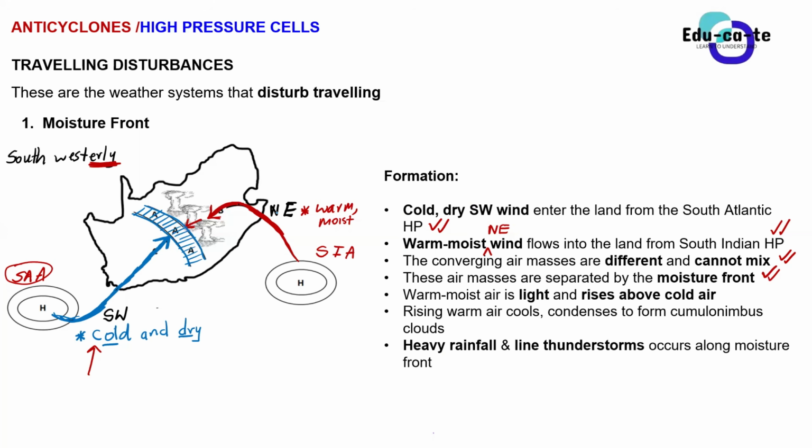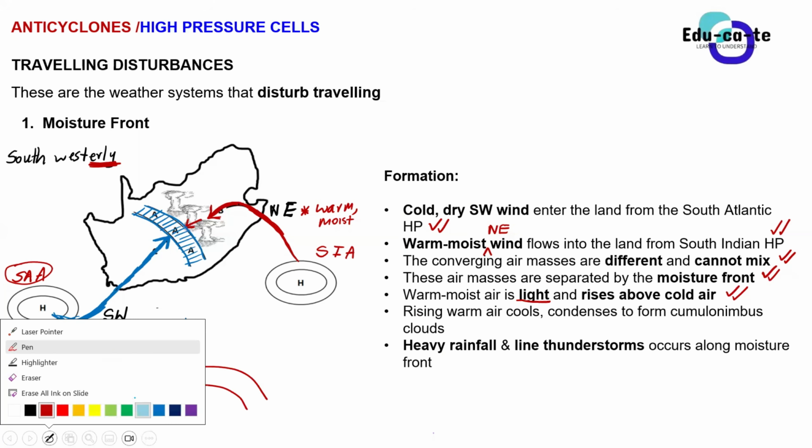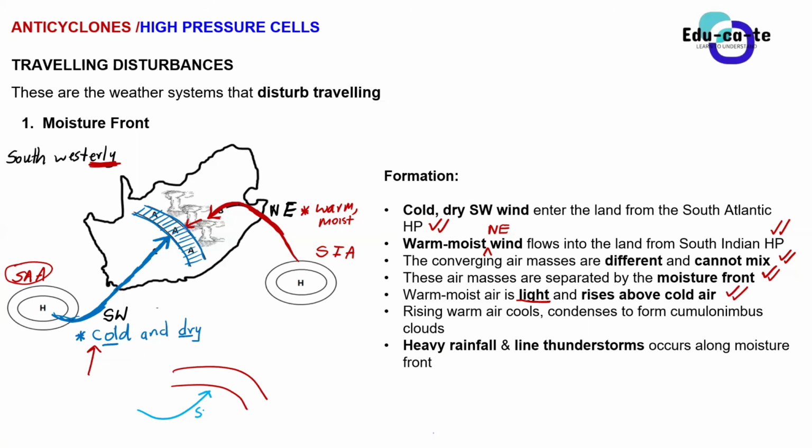Okay, so they are separated by a moisture front, and you guys already know what happens on a front. The warm, moist air is light. You must mention that it is not heavy. It is less dense. So it rises above the cold air. So when these meet at the moisture front, this is your moisture front here, and on one side you have the cold, dry southwesterly wind.